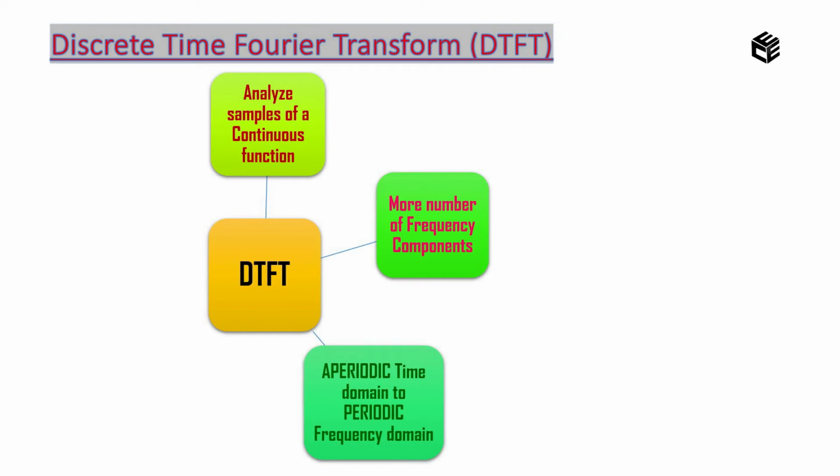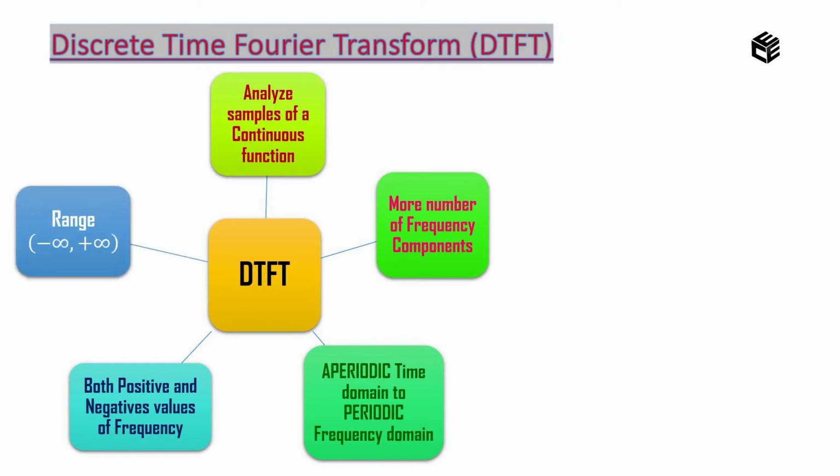Here the aperiodic time domain is converted to a periodic frequency domain, such that we will get the output at regular periods. The DTFT ranges from -infinity to infinity. We can say that the output will contain both positive as well as negative values of frequency. So these are the main characteristics of DTFT.